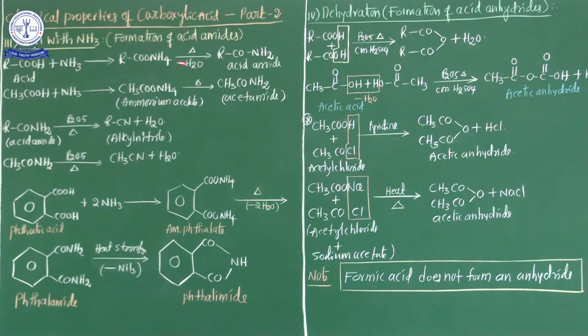From the ammonium salt, a water molecule is eliminated, and finally acid amides are obtained. When this acid amide is heated in the presence of phosphorus pentoxide, one more water molecule is eliminated from the compound. Finally alkyl nitriles or alkyl cyanides are obtained.